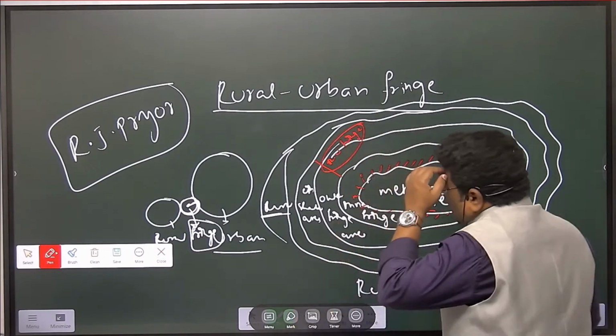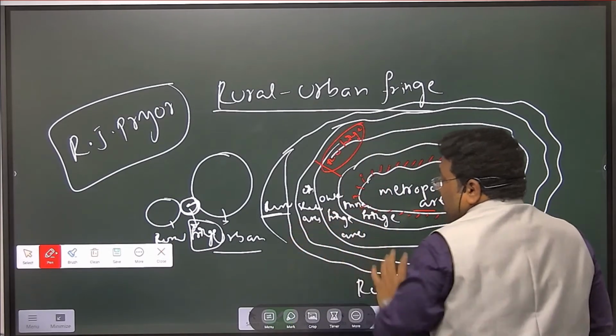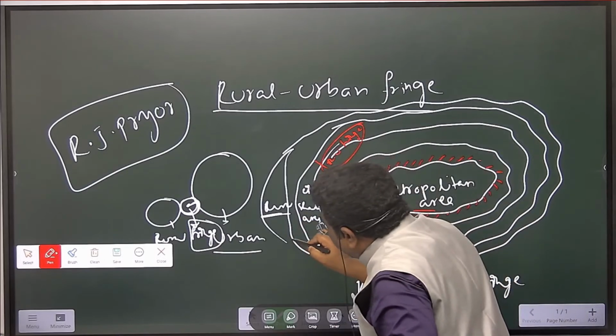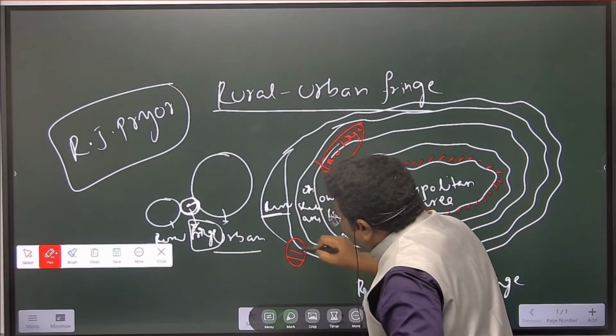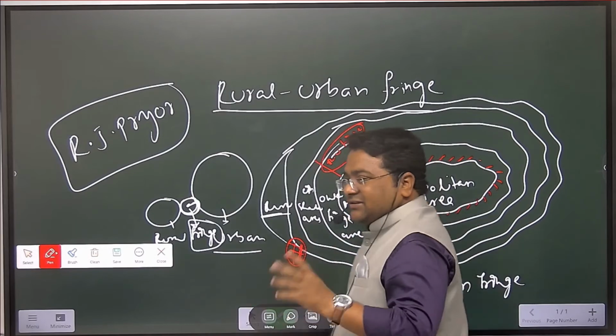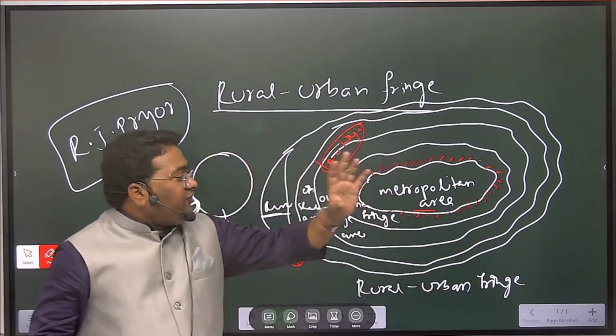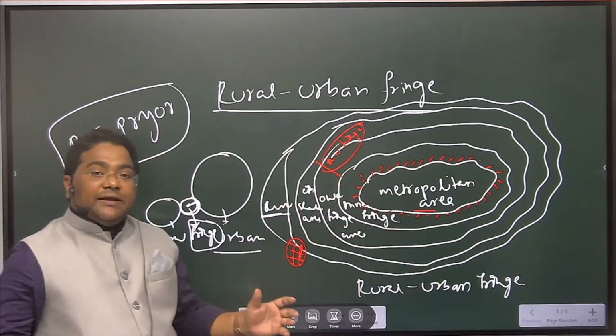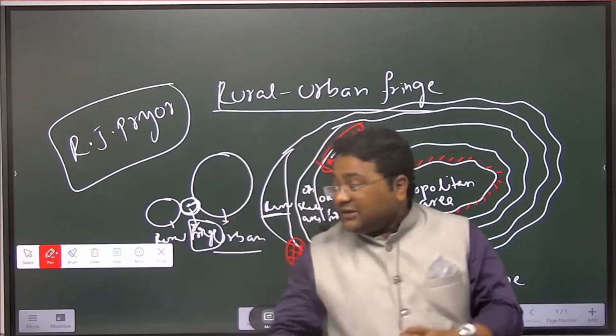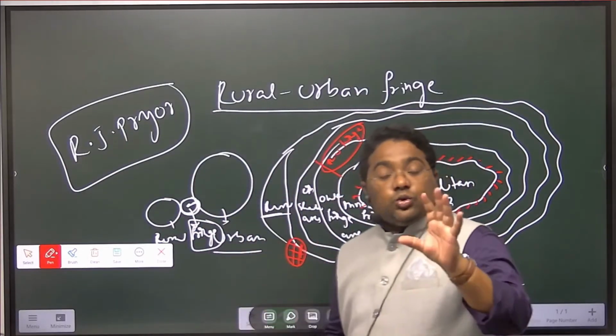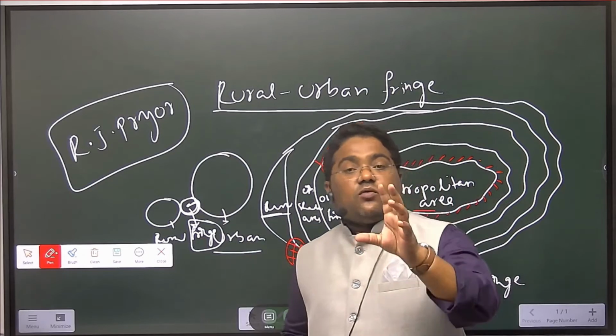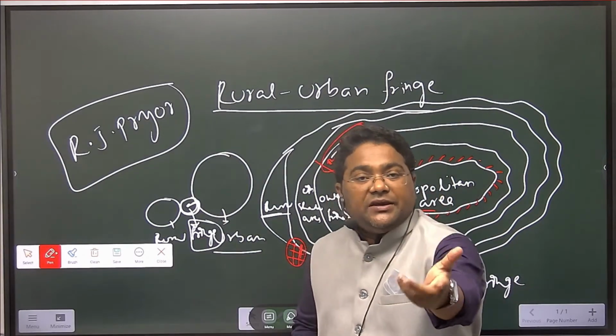Right? So here it is slowly expanding, and some of the cities are also outside at dormitory level. They are big towns, far from the metropolitan area. The purpose of the towns outside is to reduce the congestion over the city, like the suburban region.